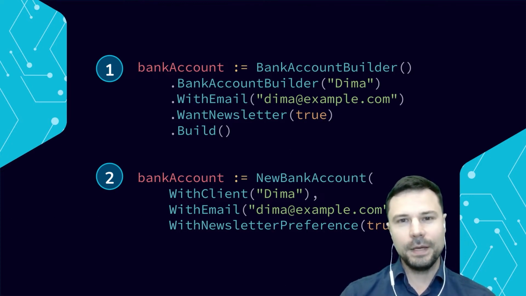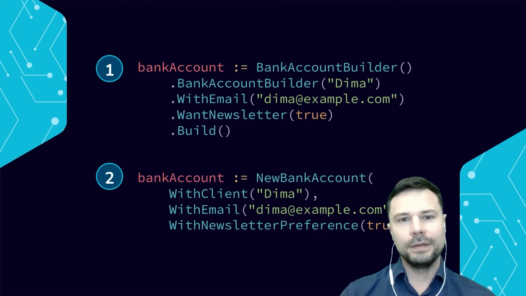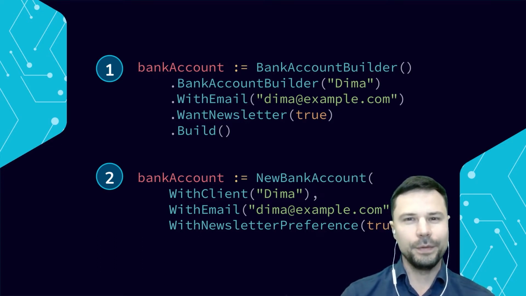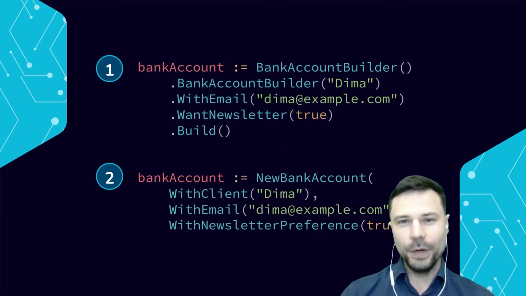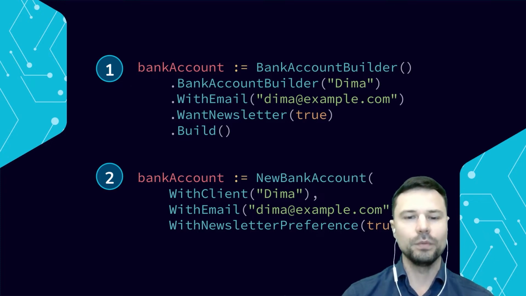In the second example, it's the same idea, but using the options pattern. And the difference here is that instead of using a class, we will use a constructor function that will take a list of object modifiers, a list of options. And by convention, we start those with the word with, and we'll take those parameters, each one of those options, typically a closure. We'll tweak that parameter for our bank account, and there's no need to run the build method because the options initialization step, the constructor, will apply the series of those modifiers and return the result.